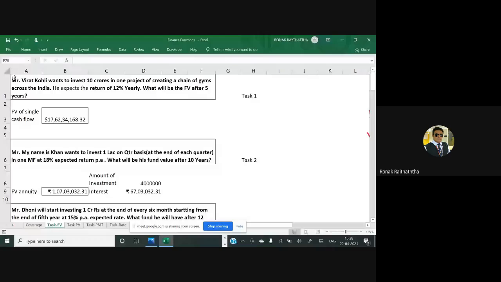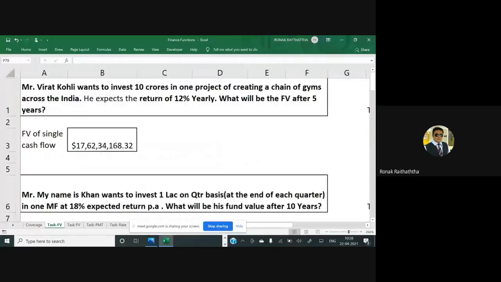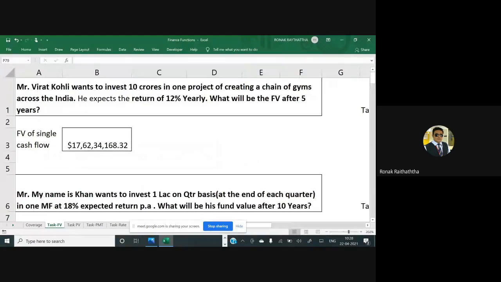Now I have circulated one file. I'm starting with the future value. One more thing in the business analytics syllabus is that you have the direct functions to be started in Excel. There is nothing mentioned related to the time value of money that should be done on a pen and paper basis. The problem is, if you do not do the pen and paper exercises, then conceptual clarity might get a little bit difficult. That's why for every transaction we'll be doing it in Excel, using the Excel formulas.